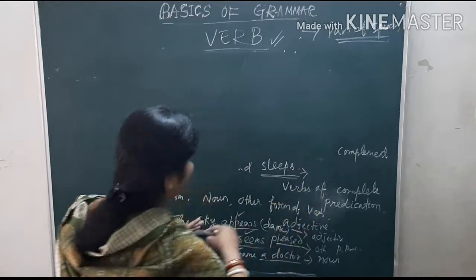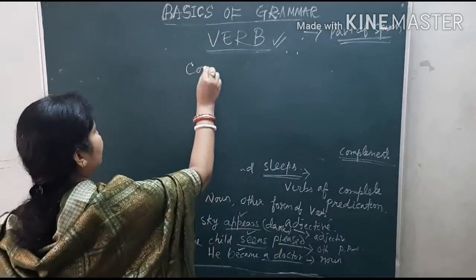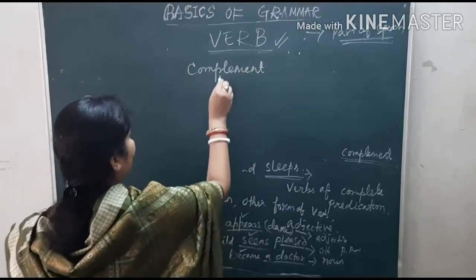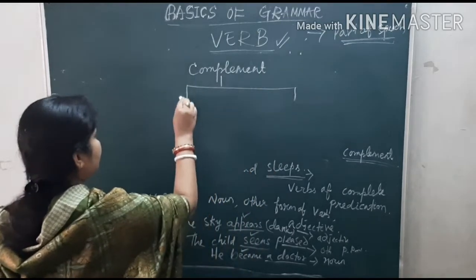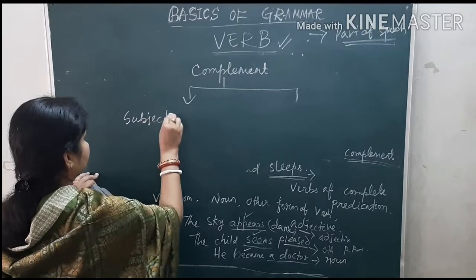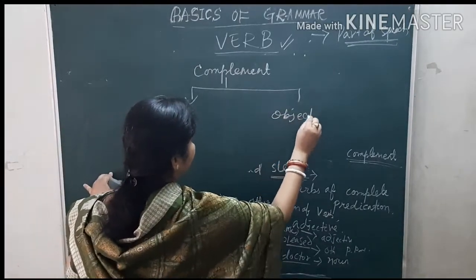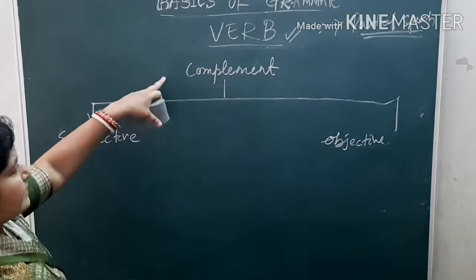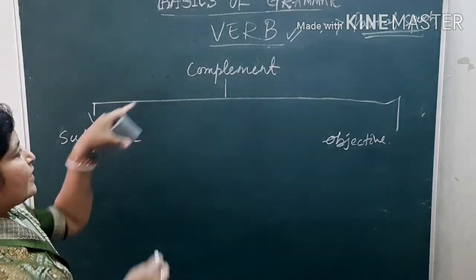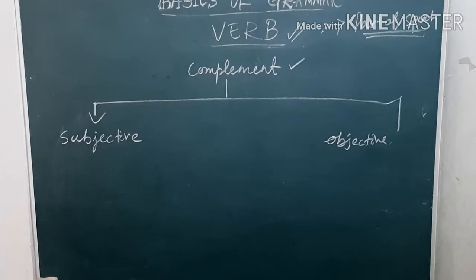So, complement. There are two types of complement. One is subjective complement and another one is objective complement. Yes, I said that the verbs of incomplete predication require the complement to complete the sense of the sentence.